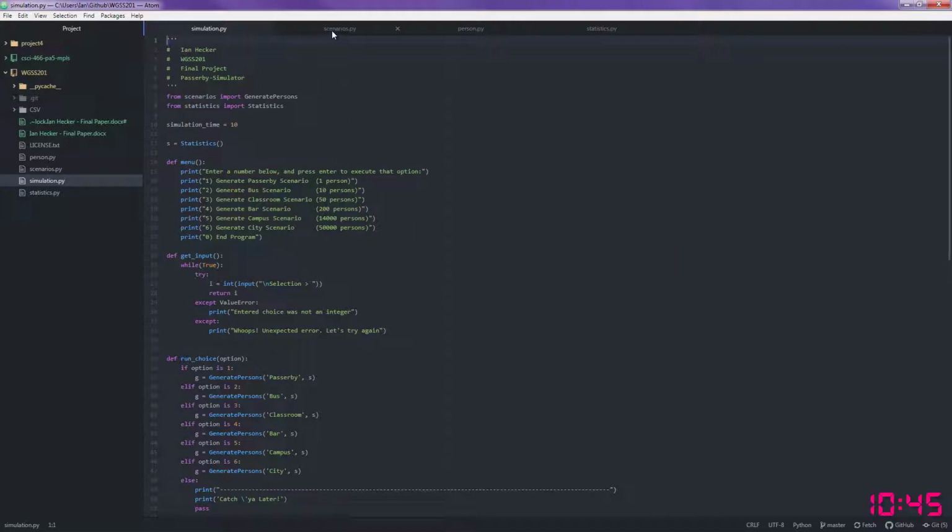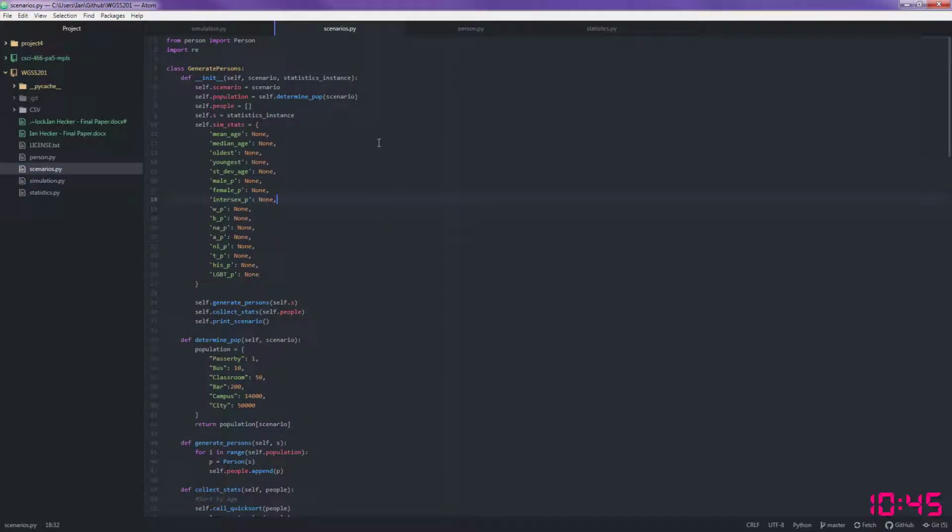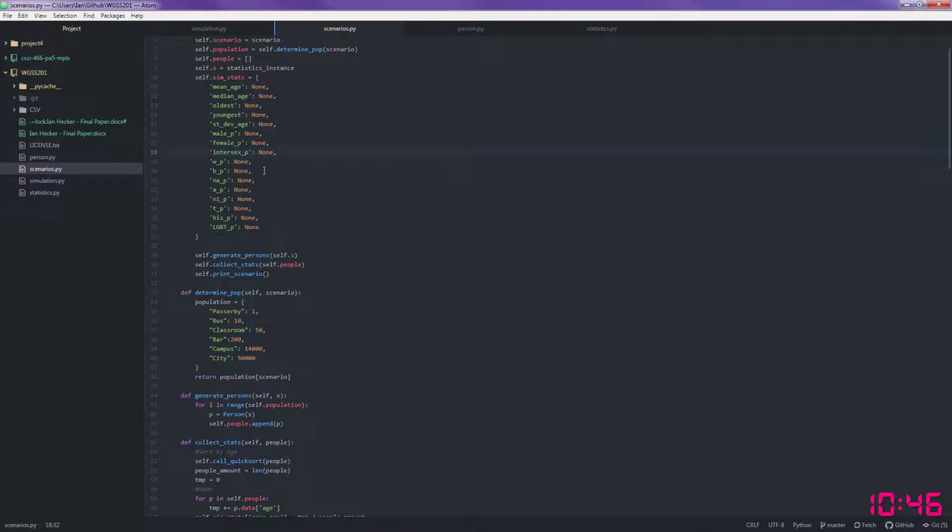And that will skip over to the scenario class. And scenario houses those different scenarios from encountering one person all the way up to 50,000 people. This is the class that will handle that and generate the persons. It also stores the persons and various statistics about the group of people.